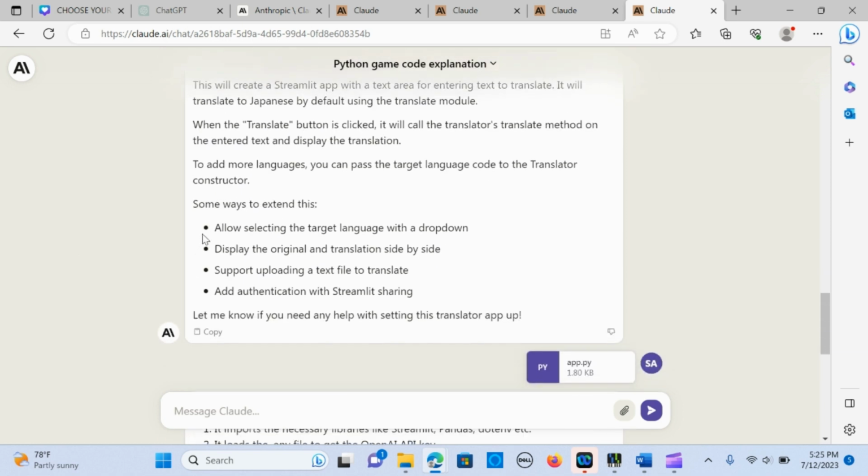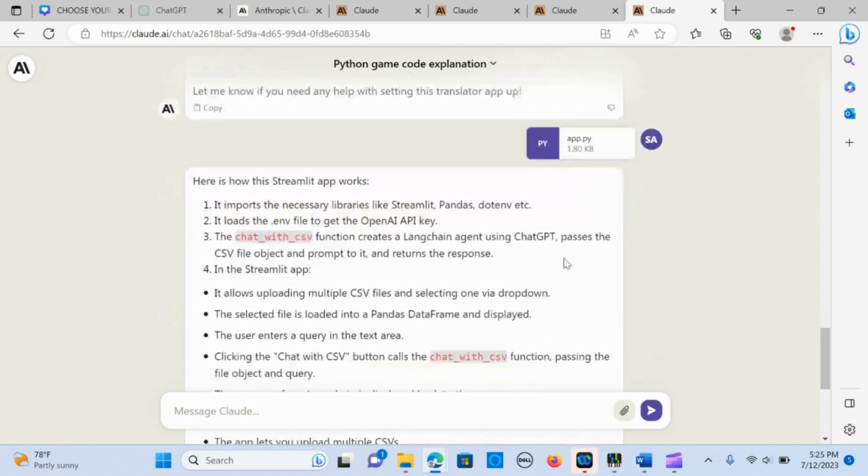All right, so this is so awesome. So some ways to extend this, you can allow selecting the target languages. So you can change the languages, display the original and the translation side by side. So whatever you want. And I actually uploaded an app.py. Okay, it's just a code that I was working on.